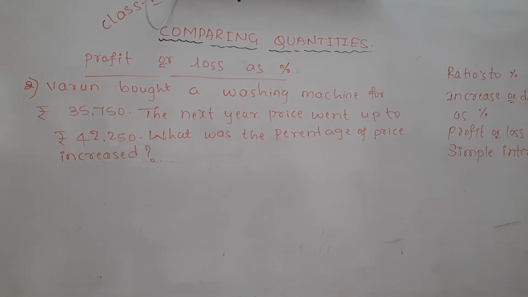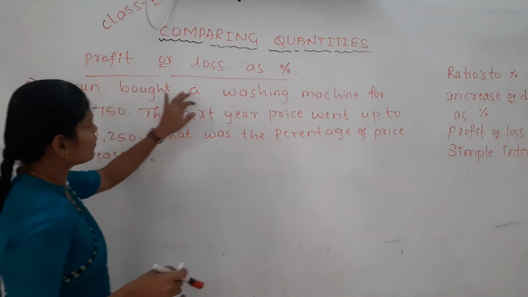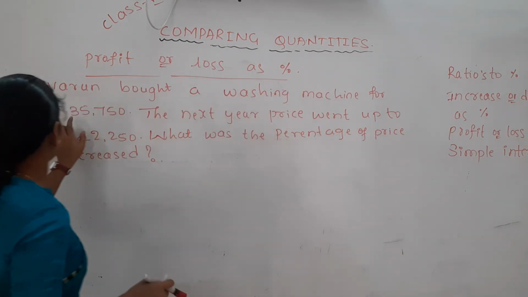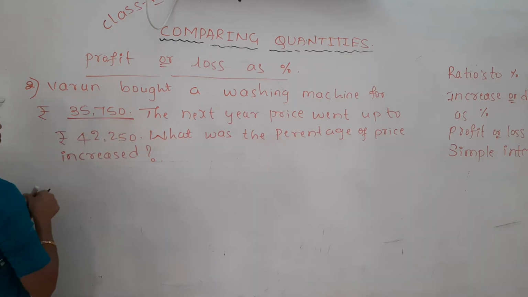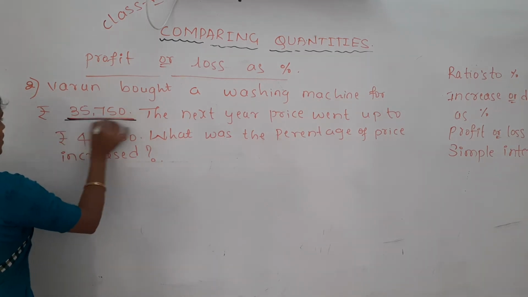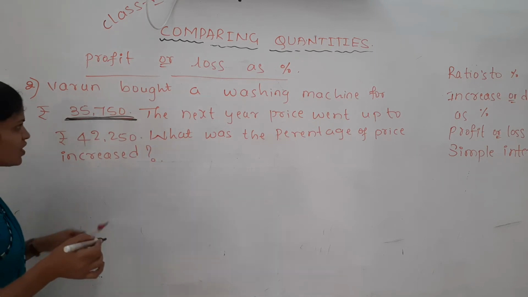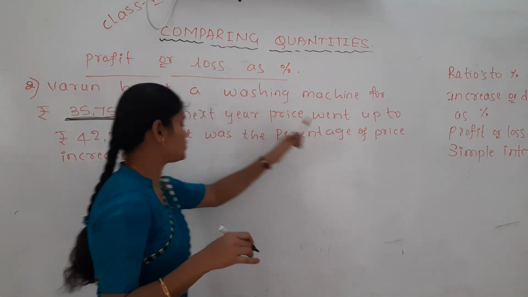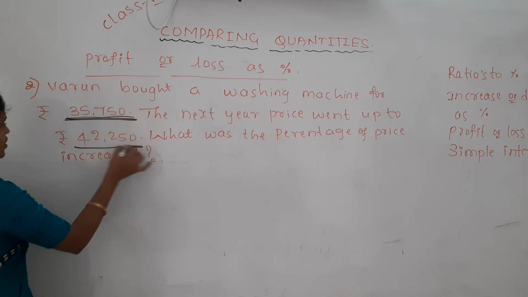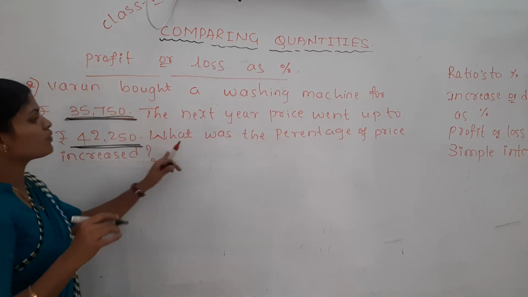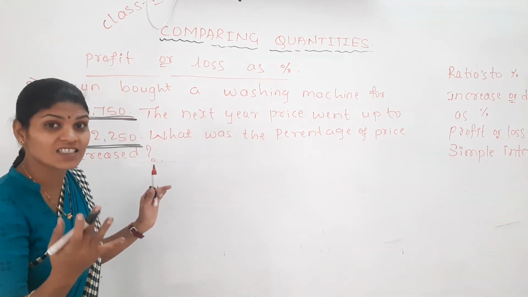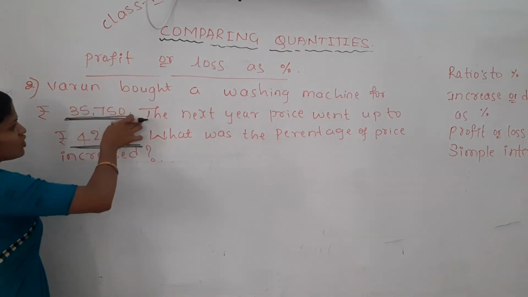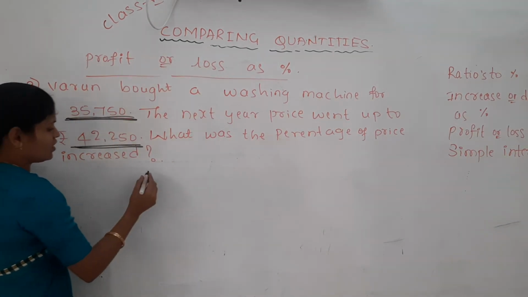Varun bought a washing machine for rupees 35,750. For how many rupees did he buy it? It is for 35,750. The next year the price went up to 42,250. What was the percentage of price increase? Increase means, for how many rupees did he buy it?